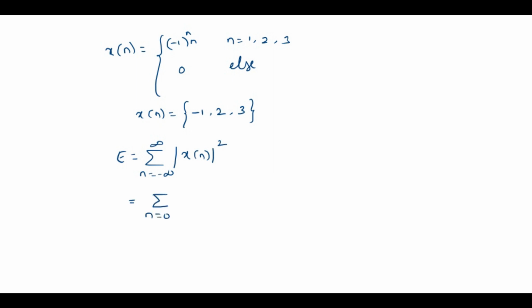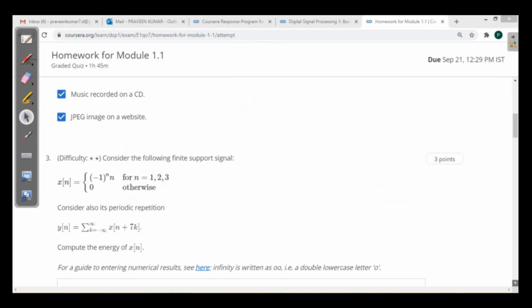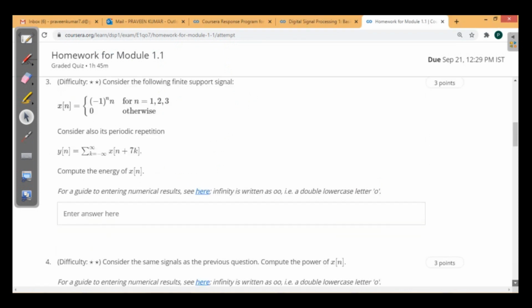So n is equal to 0 to 2, x of n whole square, which is nothing but simply x square of 0 plus x square of 1 plus x square of 2, which is 1 plus 4 plus 9, which is 14. So the energy of the signal x of n is 14. Okay, that you need to write here. You need to type 14.